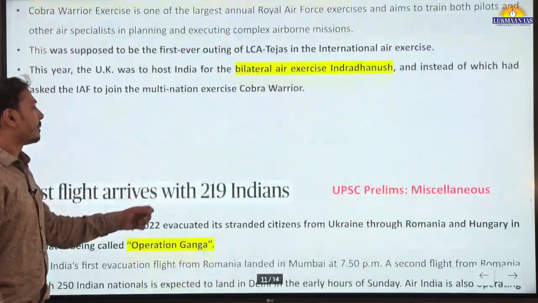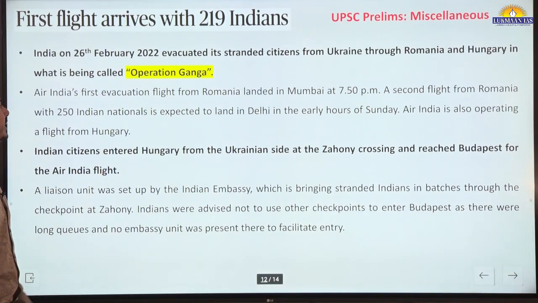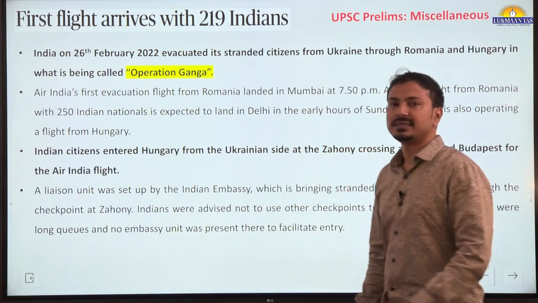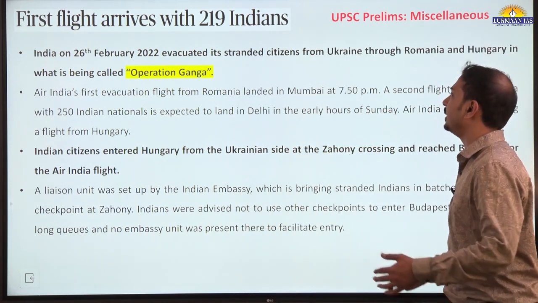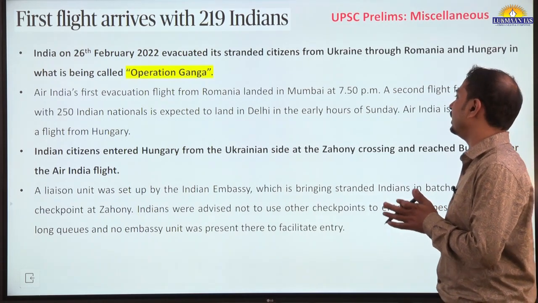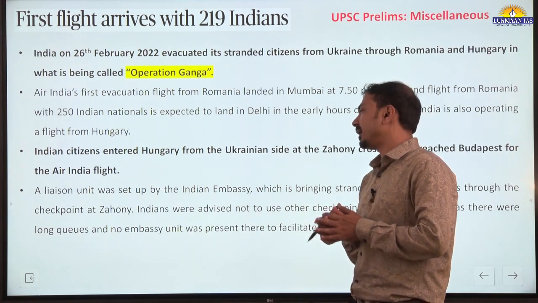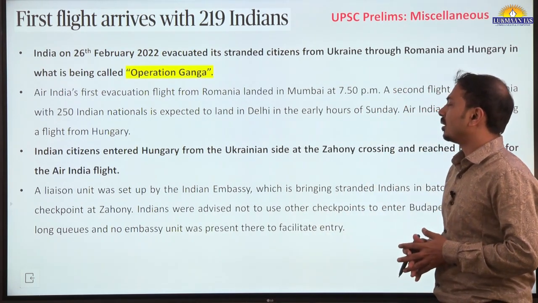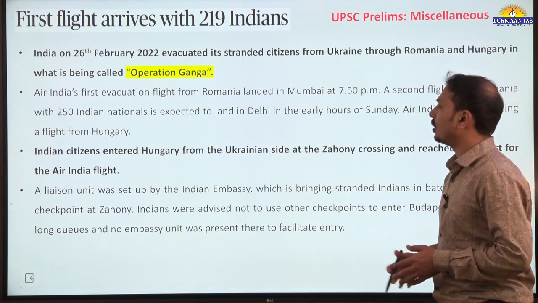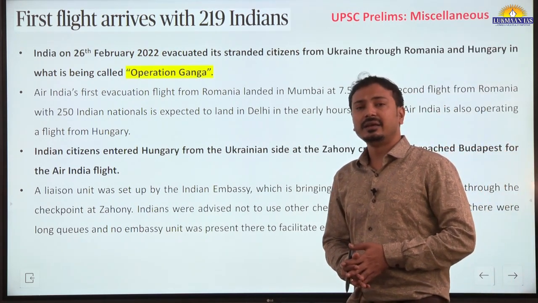Next, first flight arrives with 219 Indians. So in Operation Ganga, evacuation of Indian citizens from Ukraine is happening through Romania and other countries like Hungary and Poland. The Indian embassy in Ukraine is coordinating with the Indian citizens there, and the governments of Hungary and Romania are cooperating with the Indian government.